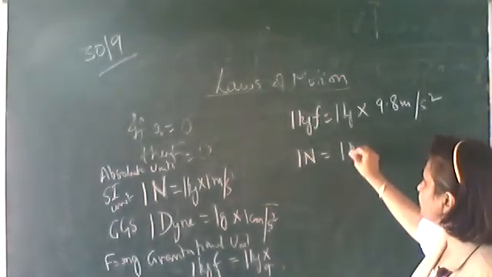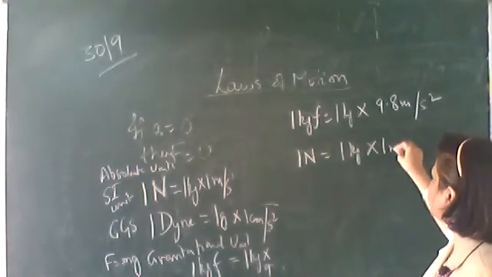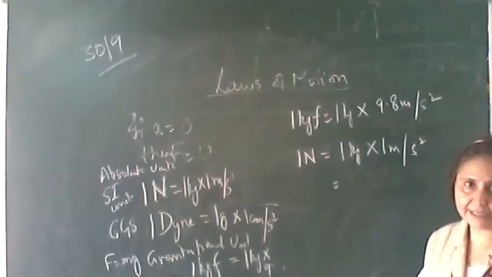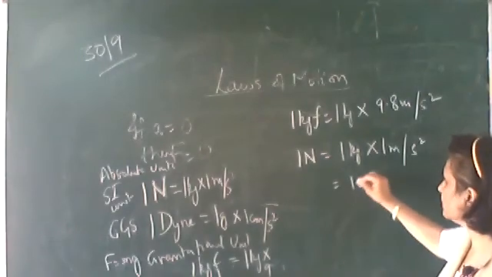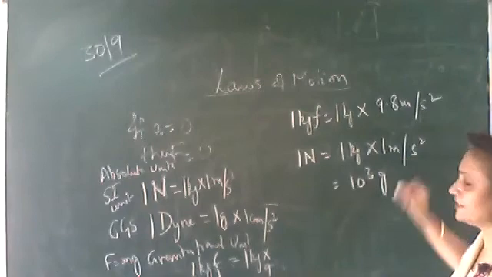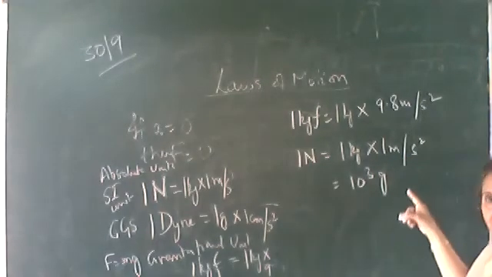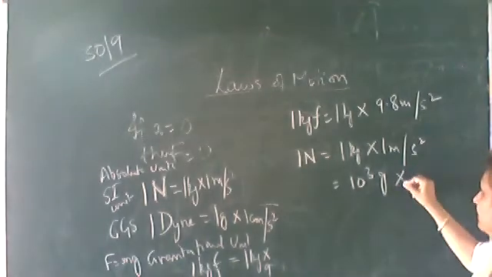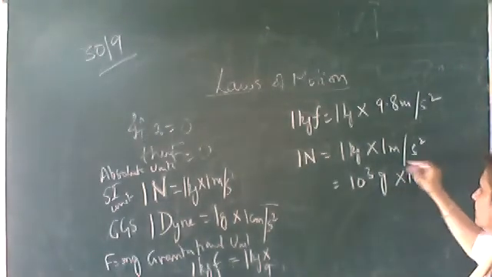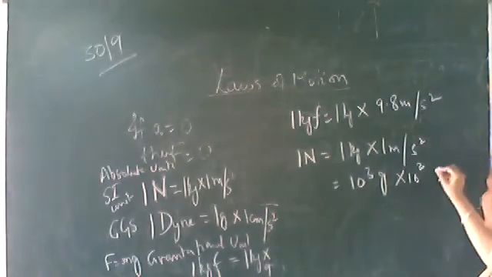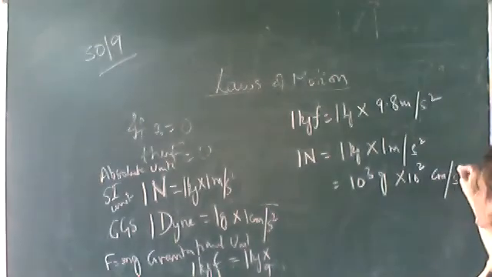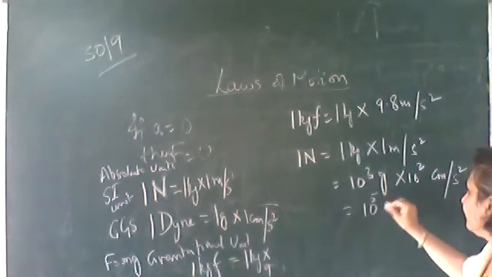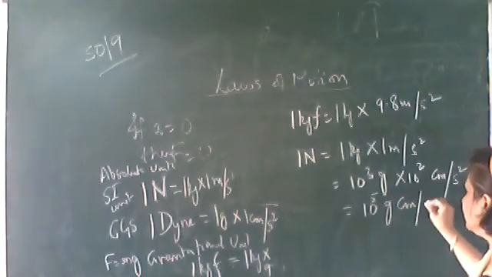1 Newton we know is equal to 1 kg into 1 meter per second square. Okay, kg has to be converted in grams. 1 kg is 1000 grams, that is 10 raised to the power 3, in order to bring it in CGS system. 1 kg is 1000 grams and 1 meter per second square is 100 centimeter per second square, that is 10 raised to the power 2 centimeter per second square. So this is 10 raised to the power 5 gram centimeter per second square.